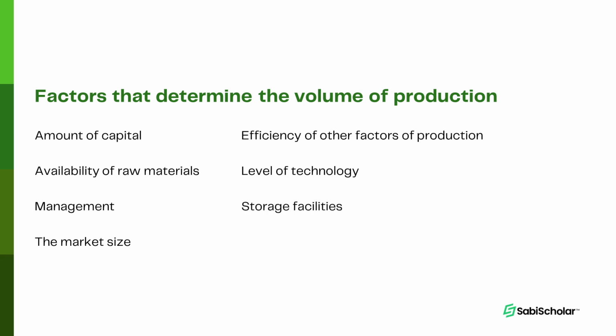Let's talk about storage facilities. Like now you're producing in large volumes. Can you store them? Do you have where you can keep those goods before they get out to the final consumers? The last but one on this very list is nature of goods. The nature of goods is going to determine the quantity you produce. For perishable goods, you're just producing goods enough for the market at that point in time. Then later you get to produce again. So it's going to limit the volume of production.